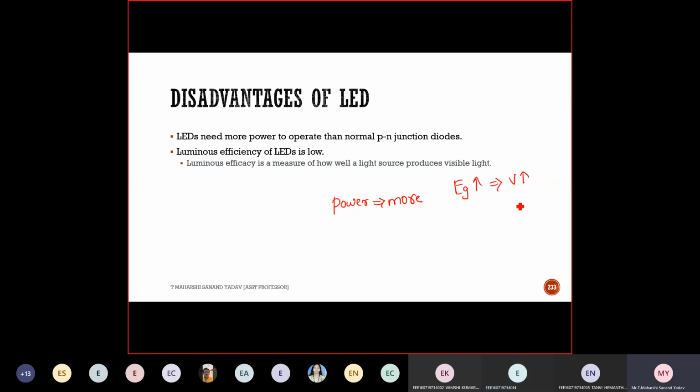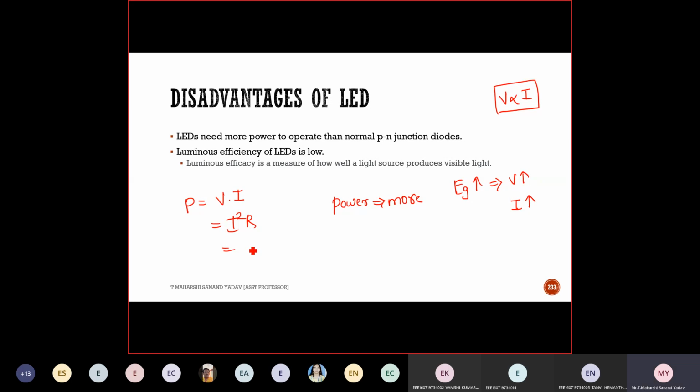If voltage is more, current will be more or less? More. Why? V is directly proportional to I according to Ohm's law. What are the formulas for power? V into I, I square by R. I square by R or I square R? I square R.